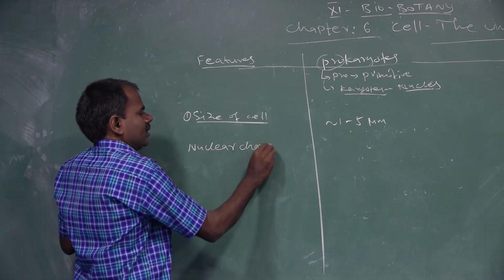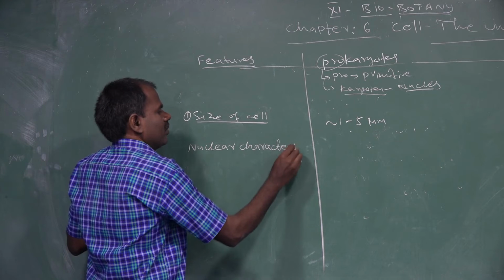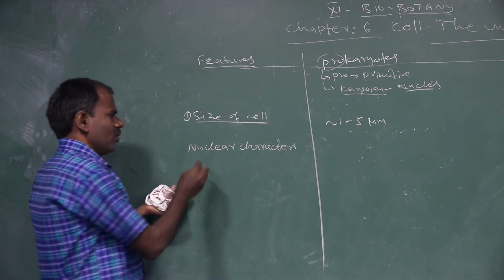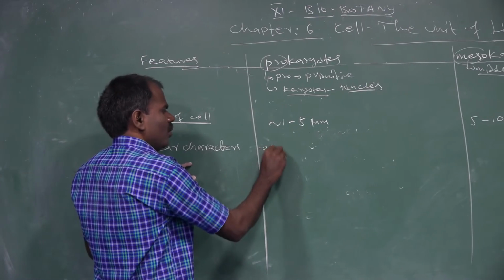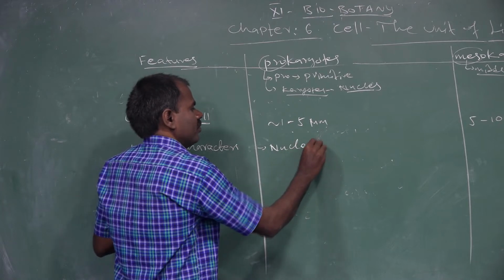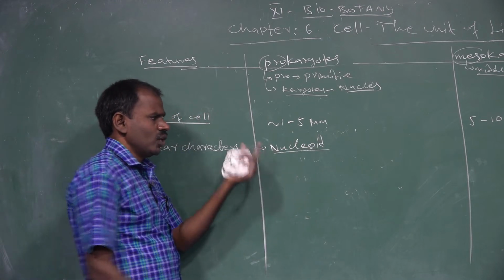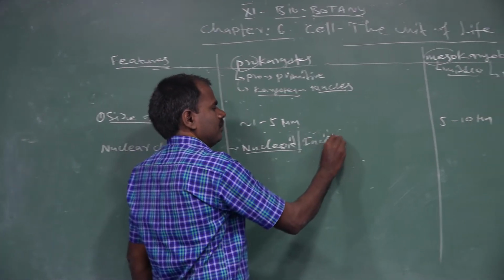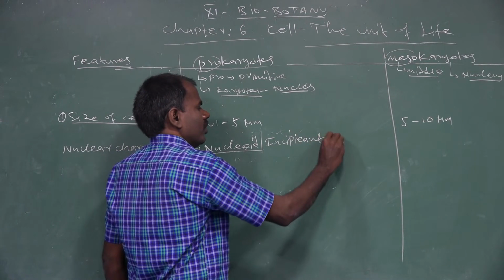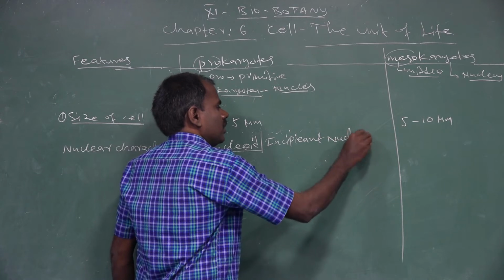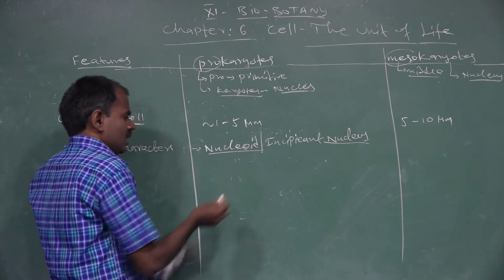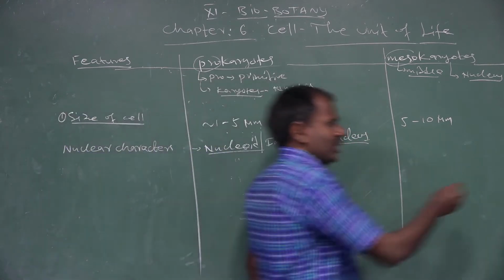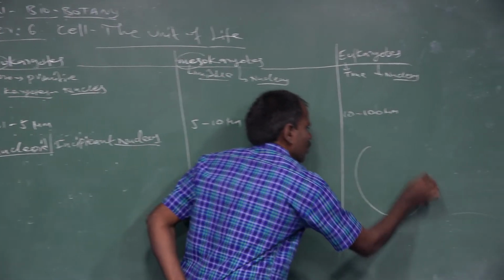Nuclear characters. What is a nucleus? It is also called a true nucleus, a well developed nucleus surrounded by the nuclear membrane.